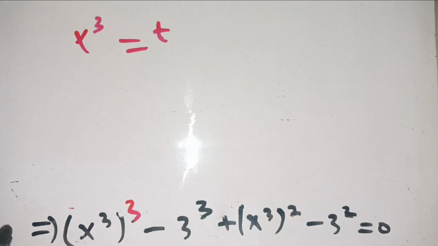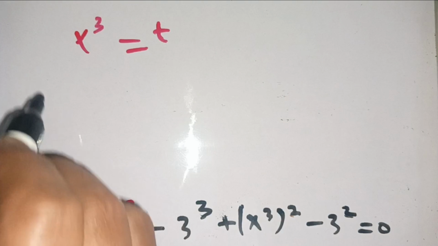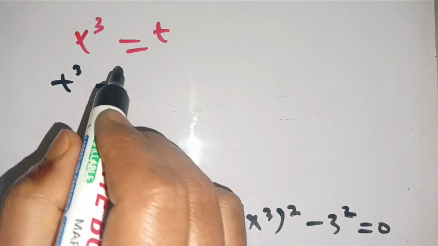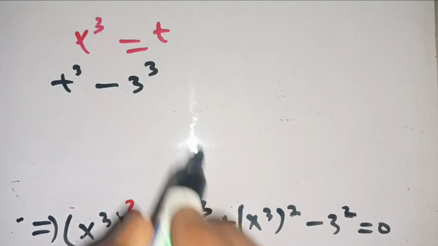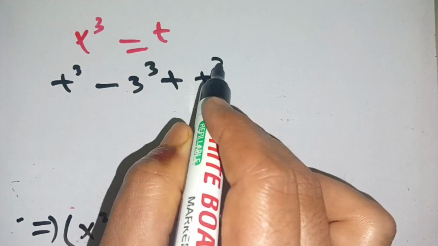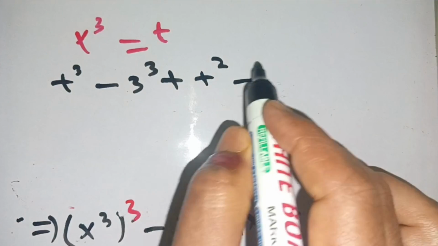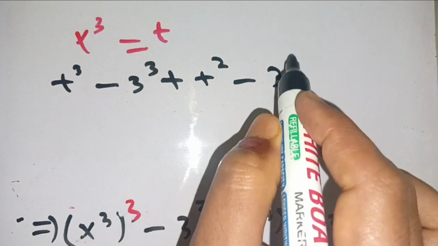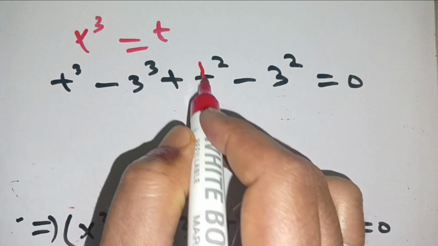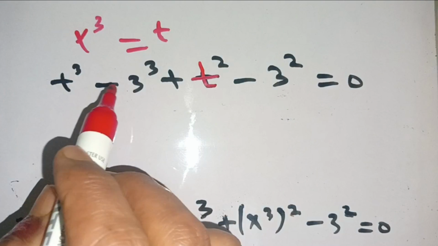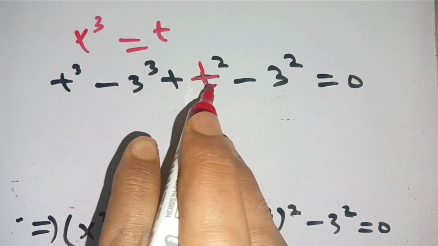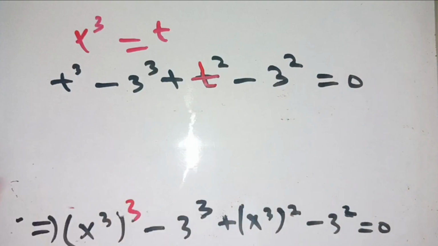Then in place of x^3 we put t, and the equation becomes t^3 - 3^3 + t^2 - 3^2 = 0.